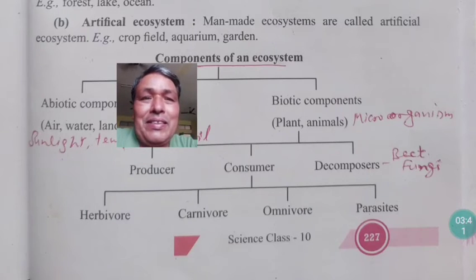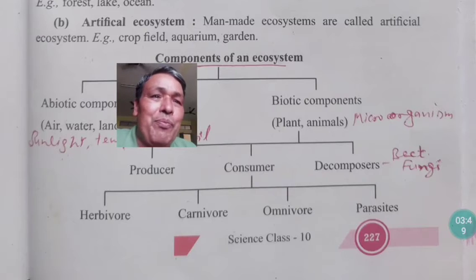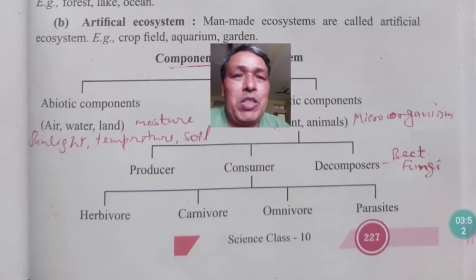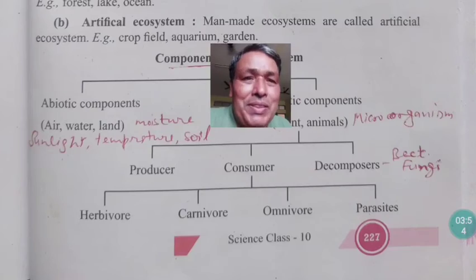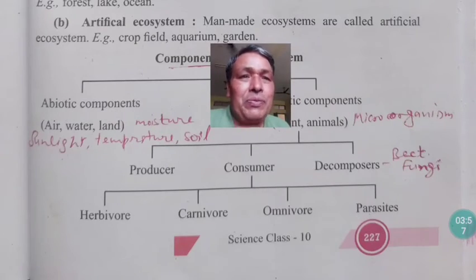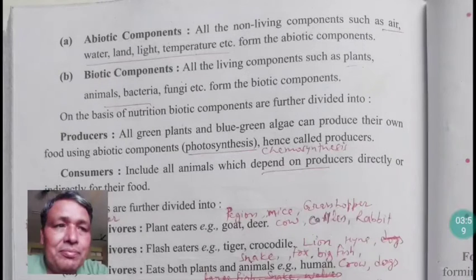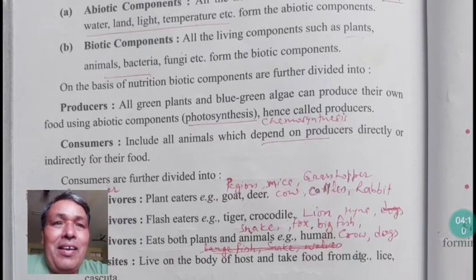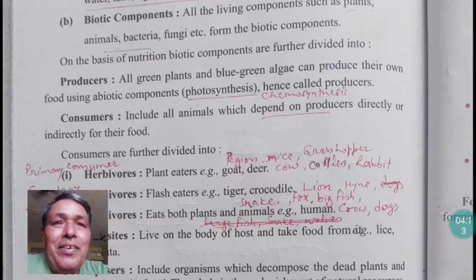But consumers are of four types: herbivore, carnivore, omnivore, and parasite. Actually, consumers depend on producers and on different consumer levels. So it is proved that abiotic and biotic components are an essential part of the ecosystem. In an ecosystem, components are divided into various different parts.